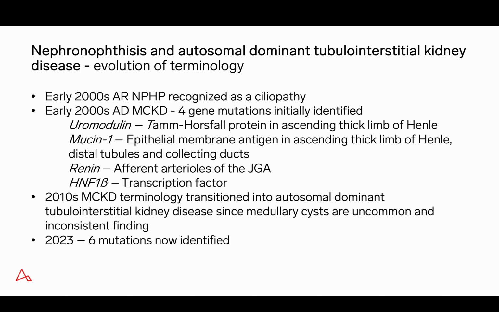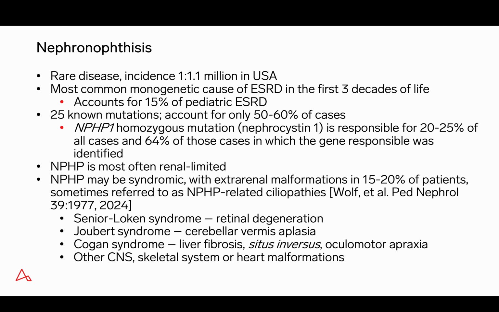In the last 10 to 15 years, the medullary cystic kidney disease terminology has gradually transitioned into autosomal dominant tubulointerstitial kidney disease, since medullary cysts are uncommon and an inconsistent finding. That said, nephronophthisis shows a similar demonstration of infrequent cysts at onset, and even in advanced disease may not have medullary cysts. Currently, 6 mutations have been identified.